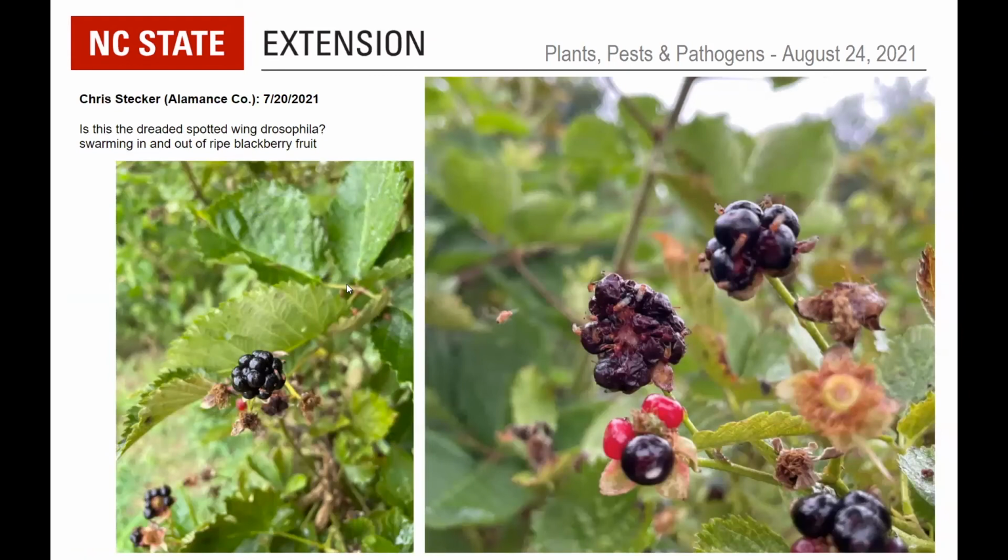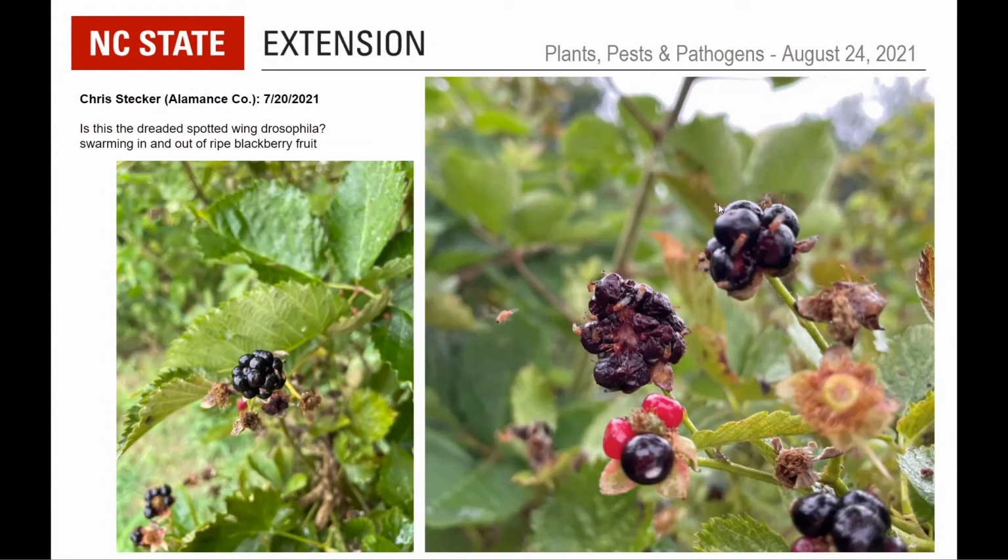So this one came from Chris Stecker. This is in Alamance County from July 20th. Is this the dreaded spotted wing Drosophila swarming in and out of ripe blackberry fruit? Yes, and actually I would say these are overripe, some of these. And yes, it's a very distinct species, luckily. Now, the males are much more distinct than the females. I'll show you on the next slide.